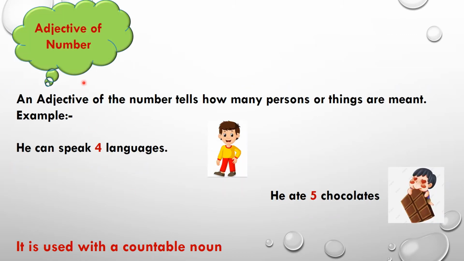Now adjective of number. An adjective of number tells how many persons or things are meant. For example, he can speak 4 languages. In this, what is your adjective of number? 4. He ate 5 chocolates. In this, what is your adjective of number? 5. And it is used with a countable noun. We have studied before that adjective of quantity is used with an uncountable noun, and adjective of number is always used with a countable noun.